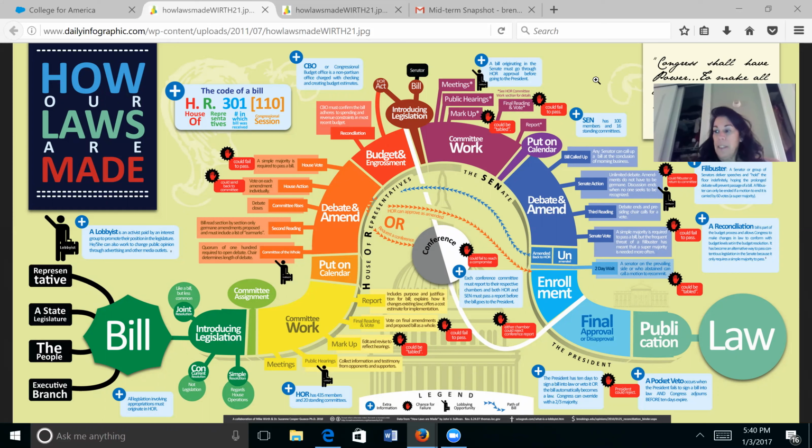To override a veto, if the President vetoes the bill, Congress can attempt to override the veto if both House and Senate pass the bill by a two-thirds margin. The veto is then overridden and the legislation becomes law. And that is how a bill becomes law.